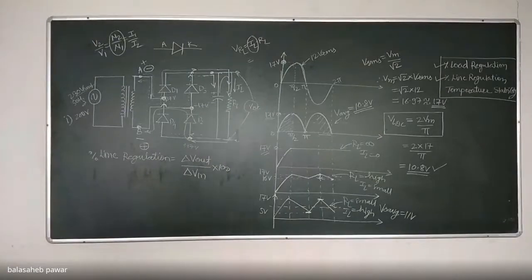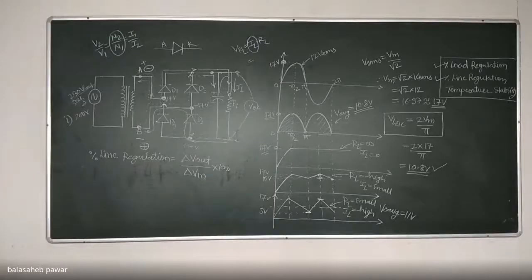For this step down transformer, we learn this equation, that is V2 by V1 equals N2 by N1 equals I1 by I2. At this stage, we will consider only the first two ratios, that is V2 by V1 equals N2 by N1. Is it okay? Yes, sir.